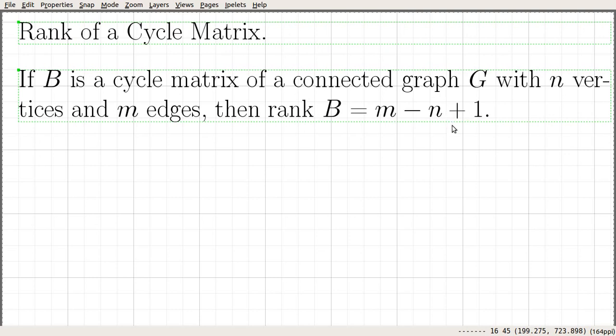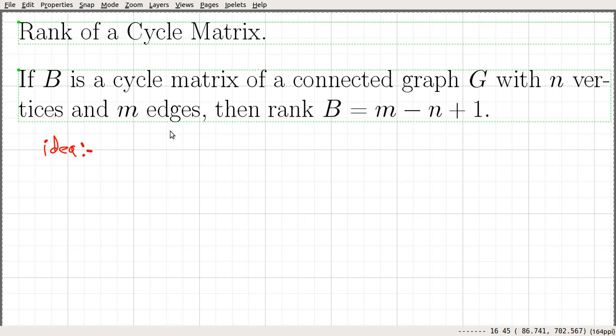Okay, so again we are going to use the same idea that we used for proving that the rank of the incidence matrix of a connected graph with n vertices is n minus 1. So here is the idea.